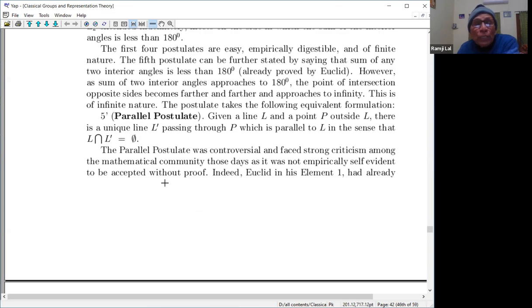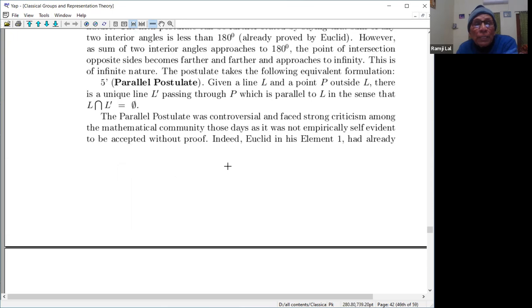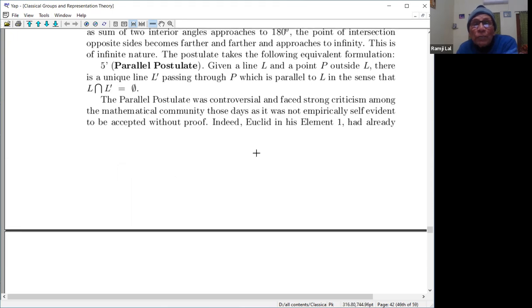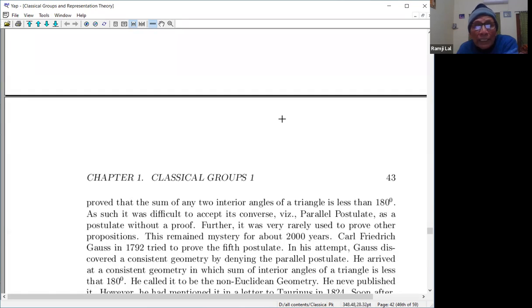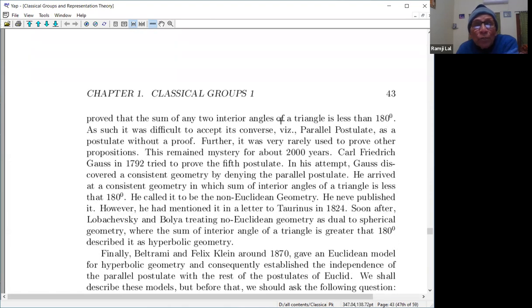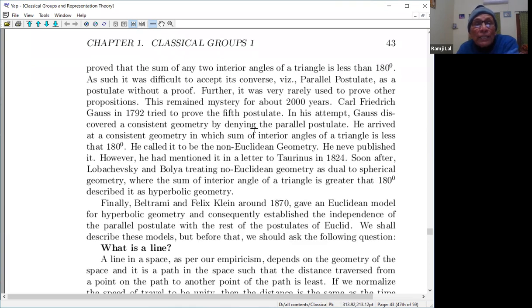So the parallel postulate was controversial and faced strong criticism among the mathematical community in those days, as it was not empirically self-evident to be accepted without proof. Indeed, Euclid in his Elements पहले तो इसका वो पार्ट प्रूव ही कर दिया था, लेकिन ये नहीं हुआ था. So anyway, the parallel postulate stood as a postulate without proof. Further, it was very rarely used to prove propositions. So this remained, ये काफी 2000 साल तक ये रहा.